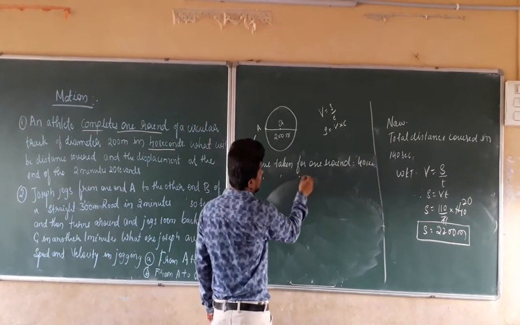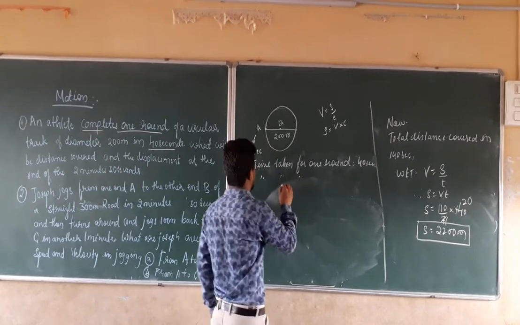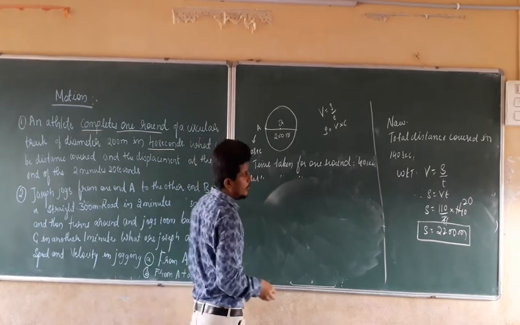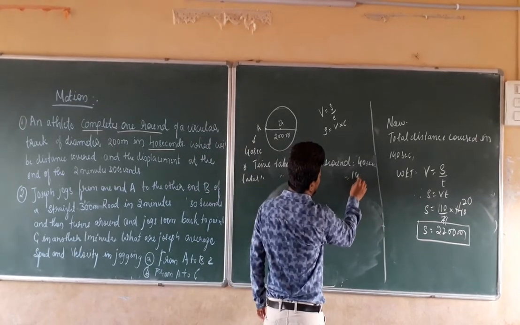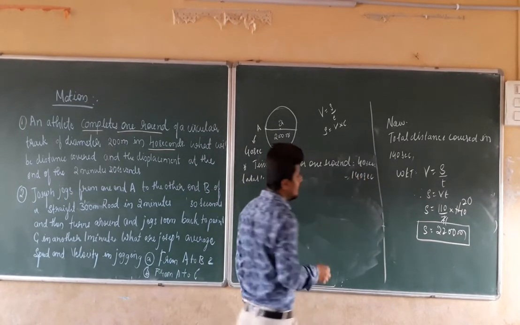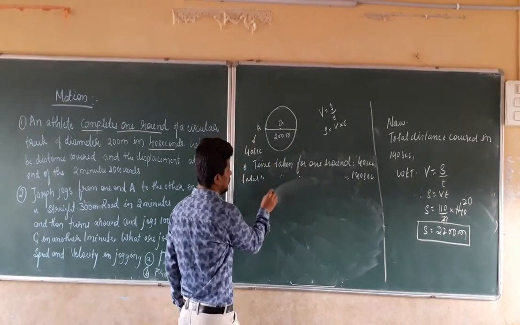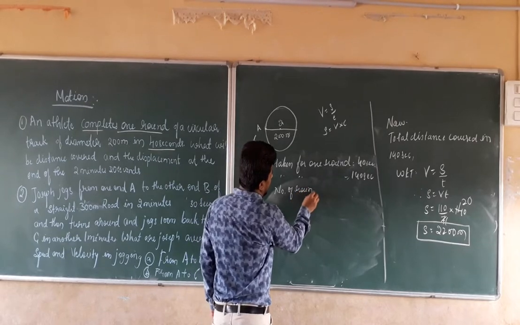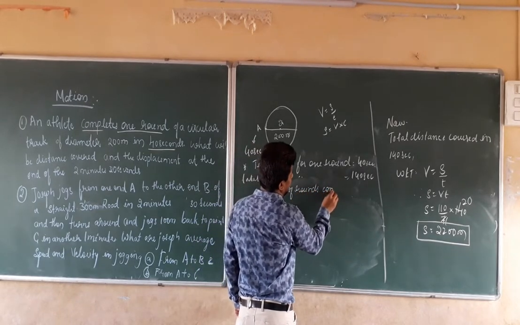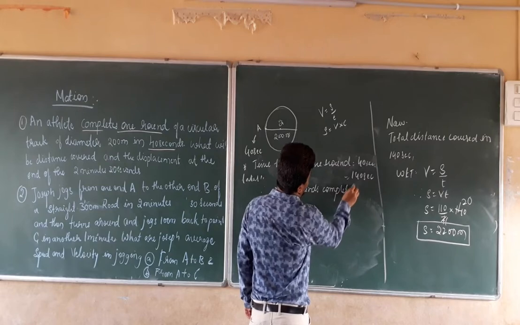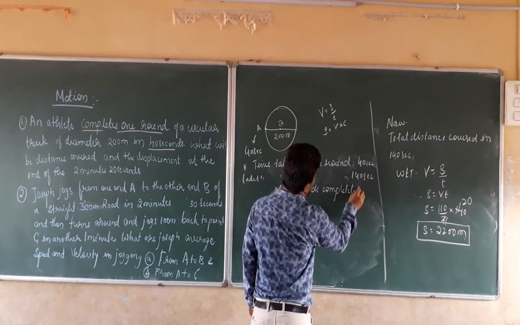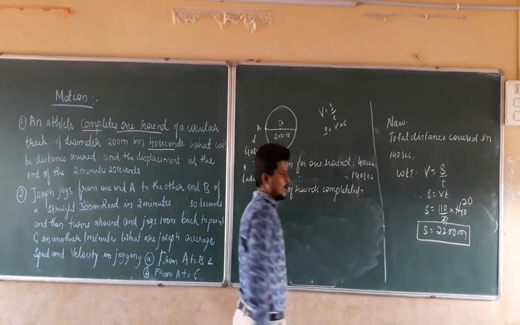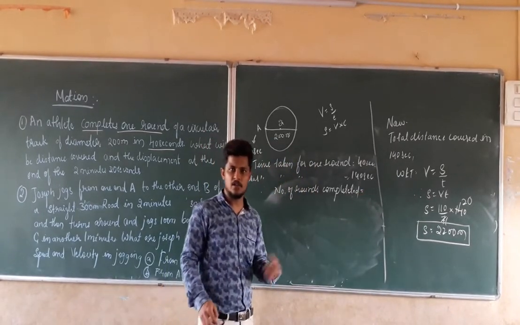Total time taken is 140 seconds. Therefore, number of rounds completed will be total time taken divided by time taken for one round.